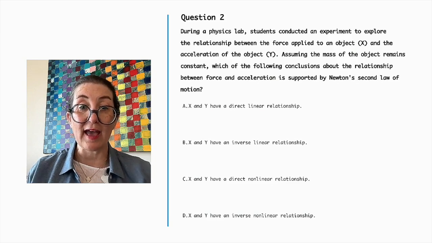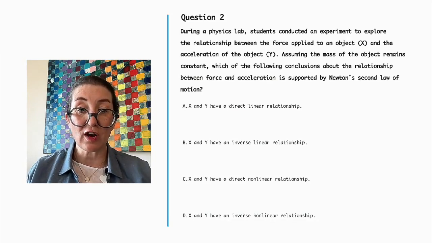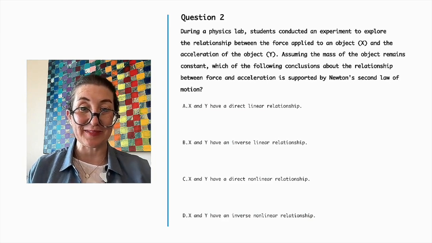X and y have a direct linear relationship, x and y have an inverse linear relationship, x and y have a direct nonlinear relationship, or x and y have an inverse nonlinear relationship.